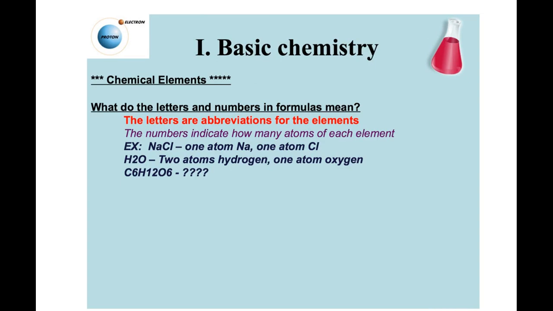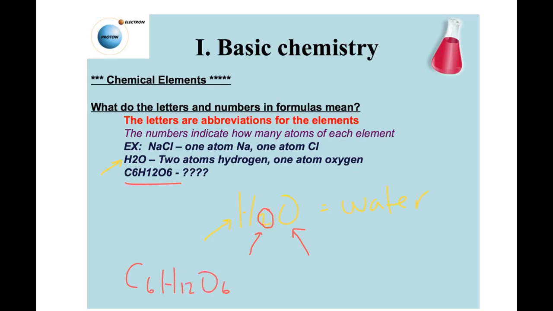And basic chemistry. What do the letters and numbers mean in these chemical formulas? Like, this is not really spelled good, but what does H2O mean? Remember, that's water. That is water. The water you drink. H2O, what does that mean? Well, it contains hydrogen. How many hydrogens does it contain? Well, it contains 2 hydrogens, because that's why that little number 2 is there. How many oxygens does it have? It's got 1. How about this guy? You better become familiar with it because we're going to need to know it.